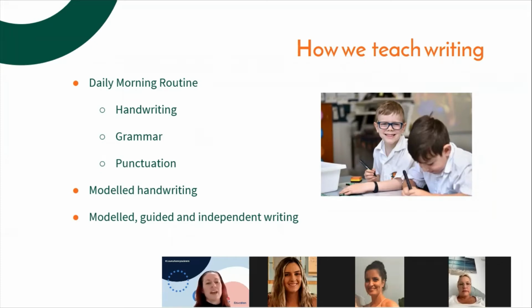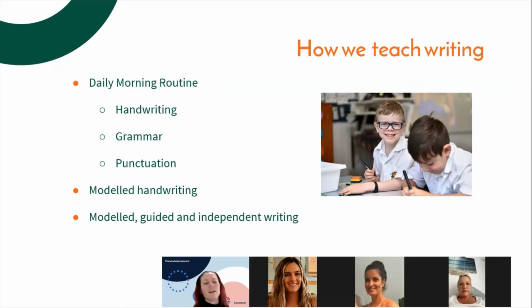There's lots and lots of handwriting practice that needs to happen to make sure that students are forming letters correctly, using the downstrokes, starting letters in the correct place, because obviously we would like the handwriting to be decipherable. There's also grammar and punctuation built into our daily morning routine, making sure we've got capital letters at the start of sentences when we're up to writing sentences, and then of course our end punctuation.